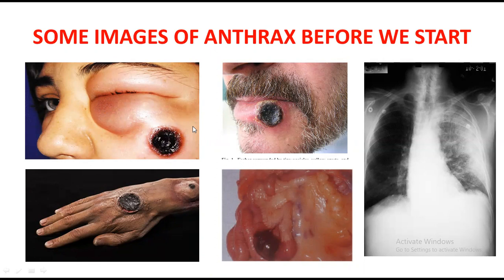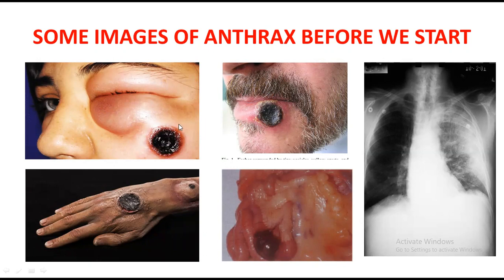And this disease is caused by a bacteria which is known as Bacillus anthracis. Always remember this is a bacteria that causes anthrax. So as the name indicates, the microorganism that causes anthrax is known as Bacillus anthracis. I will also share a small brief introduction of Bacillus anthracis, what type of bacteria it is.